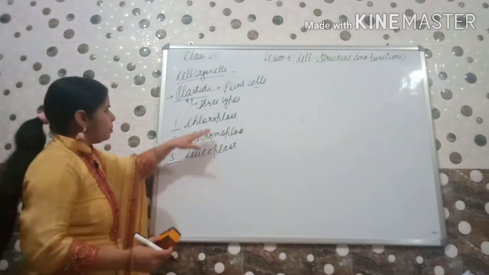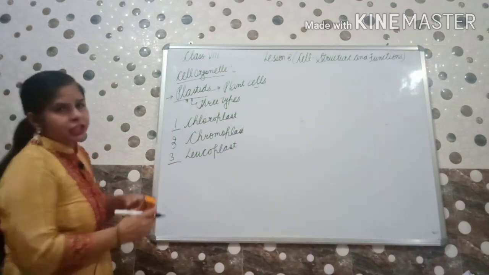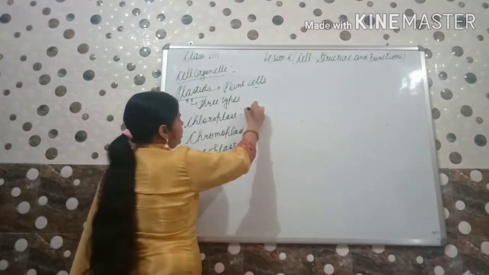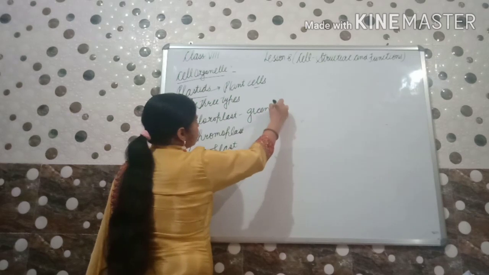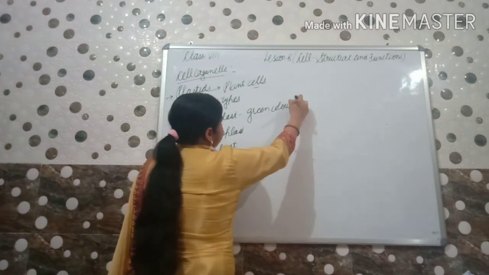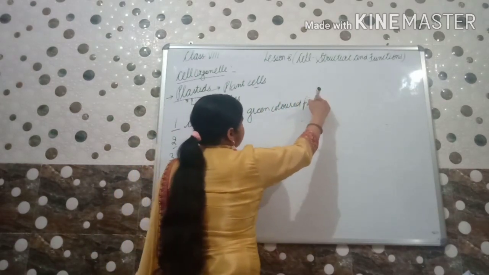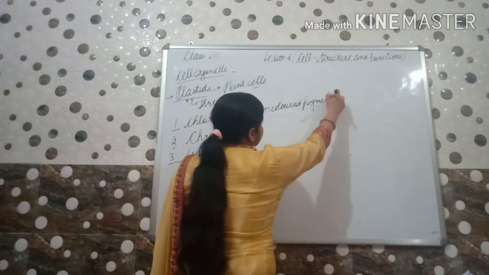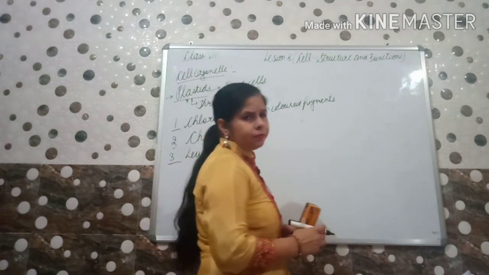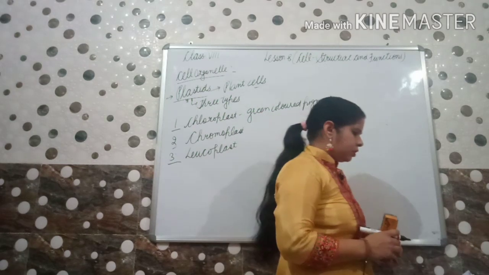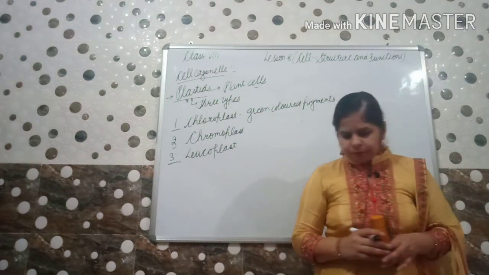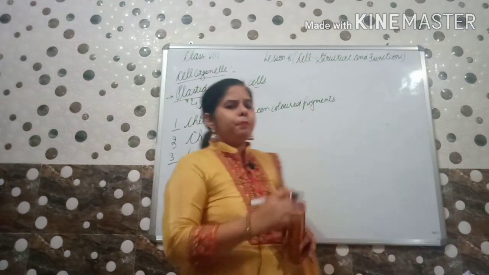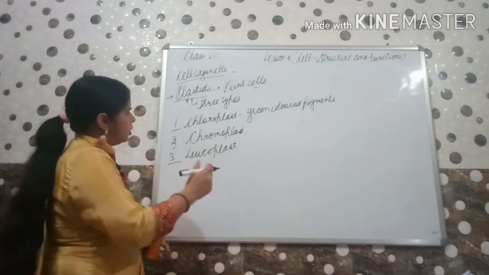Chloroplast, as we know, these are the green colored pigments. They are having chlorophyll in them, by which they can prepare their own food.